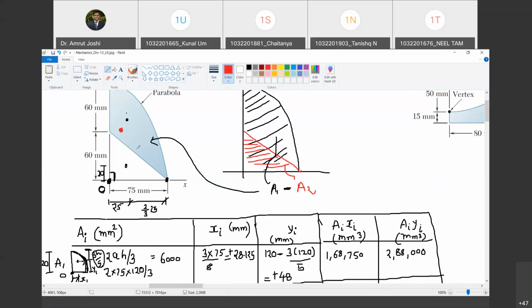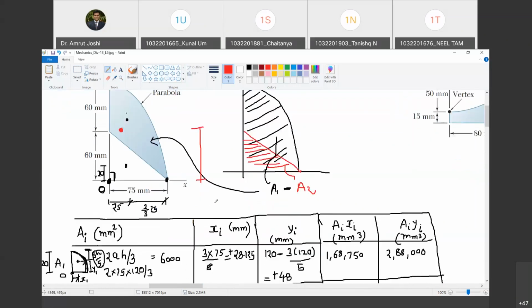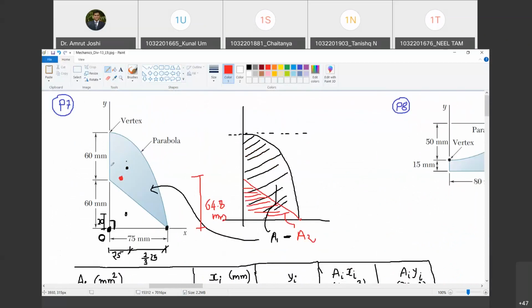Just a minute. So how much is this distance? Tell me. 64.8 mm. And how much is this distance? 30 mm. This is the location of the centroid. Happy? For the first problem.